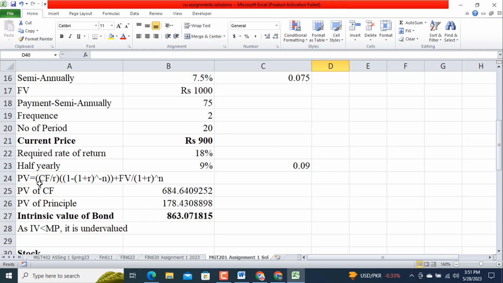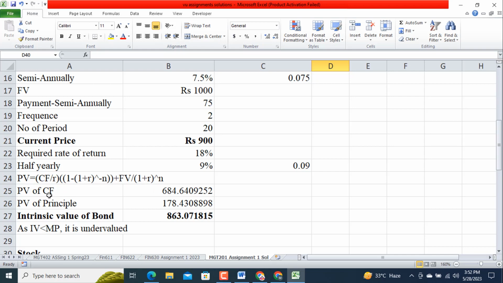PV is equal to CF, cash flow every 6 months, divided by R. It may be R divided by 2 also, but it's a general formula on the basis of annual basis. 1 minus 1 plus R raised to power minus n, plus fair value divided by 1 plus R raised to power n. So I have separated this formula into two components, this one and this one.